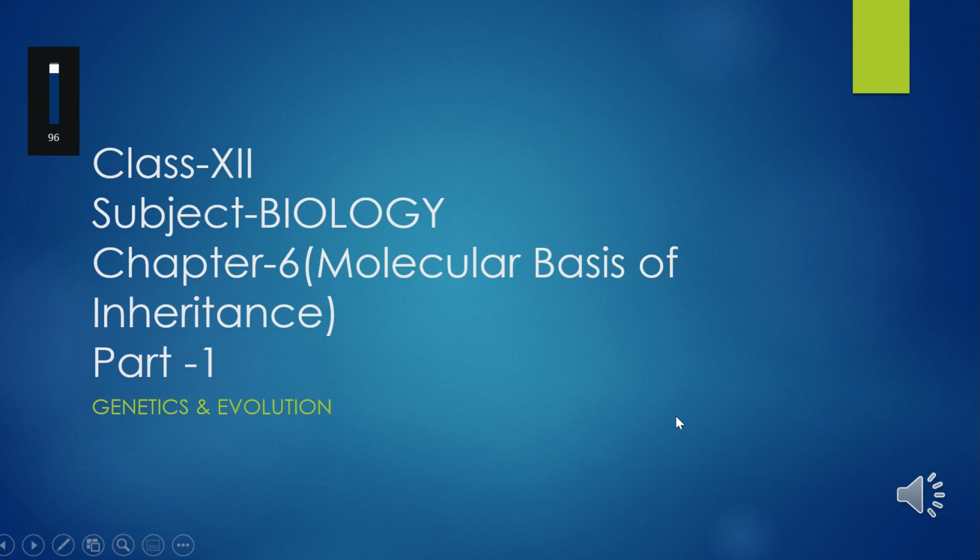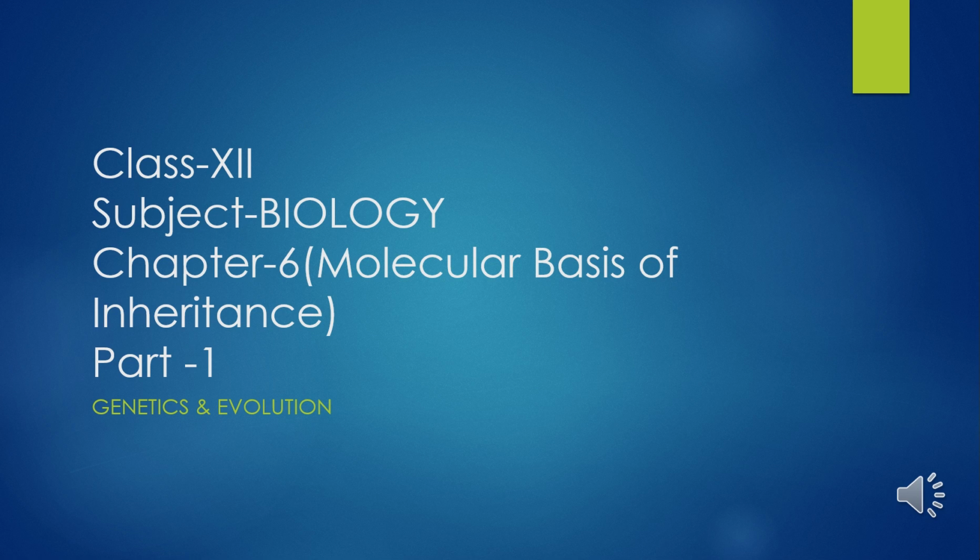Hello students, this is our chapter 6, molecular basis of inheritance, the second chapter of the unit genetics and evolution. In this chapter we'll study the structure of deoxyribonucleic acid and ribonucleic acid and why DNA acts as a genetic material in most of the organisms, and then we'll study replication, transcription, translation, DNA fingerprinting and the human genome project. So all these topics will be covered in this chapter.